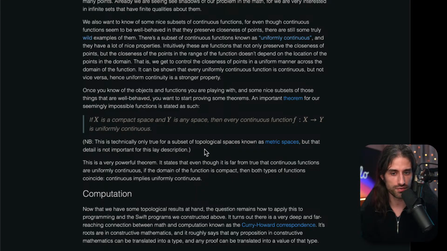This is a very powerful theorem. It states that even though it is far from true that continuous functions are uniformly continuous, if the domain of the function is compact, then both types of functions coincide. Continuous implies uniformly continuous.